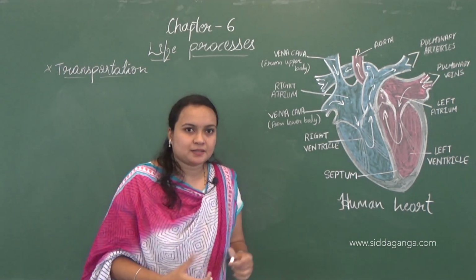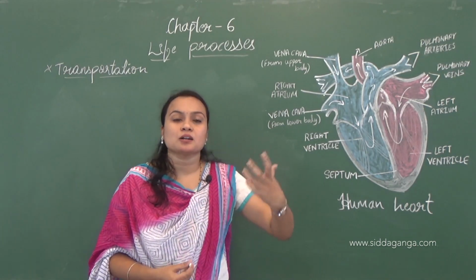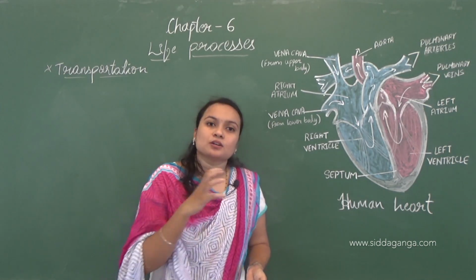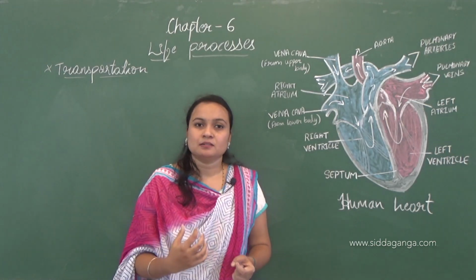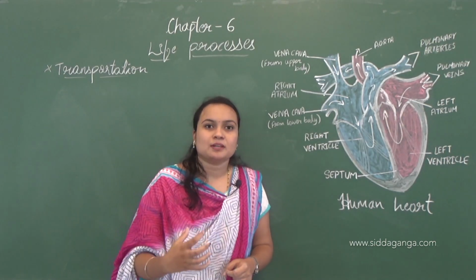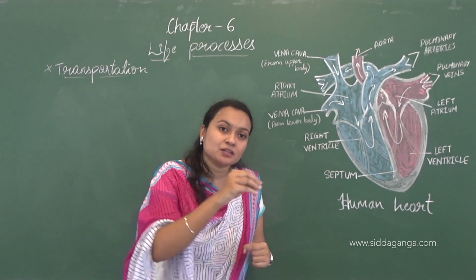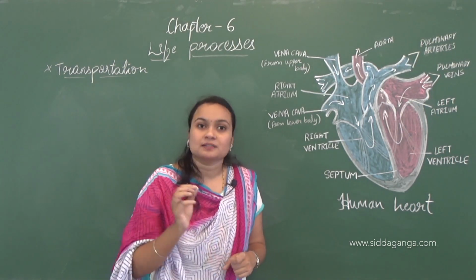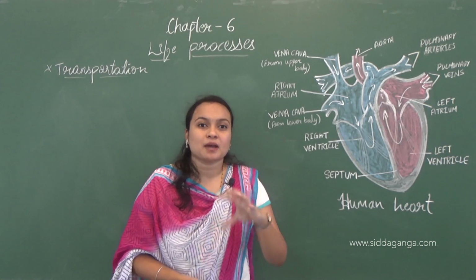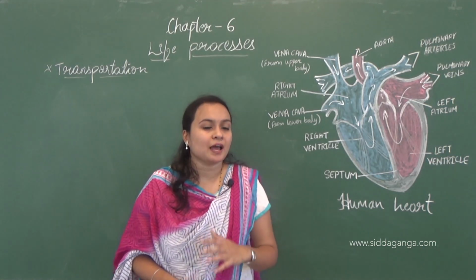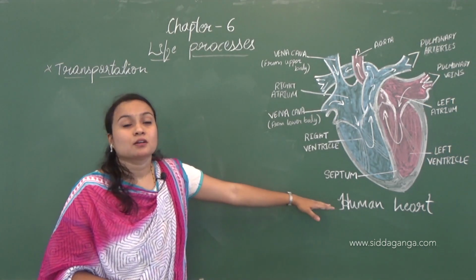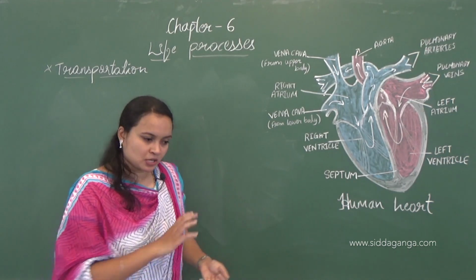Transportation must take place when the heart pumps, because to each and every cell of the body there must be some pressure so that the blood can travel to each and every cell, and that pressure is created by pumping, and we all have a pumping organ called the heart.